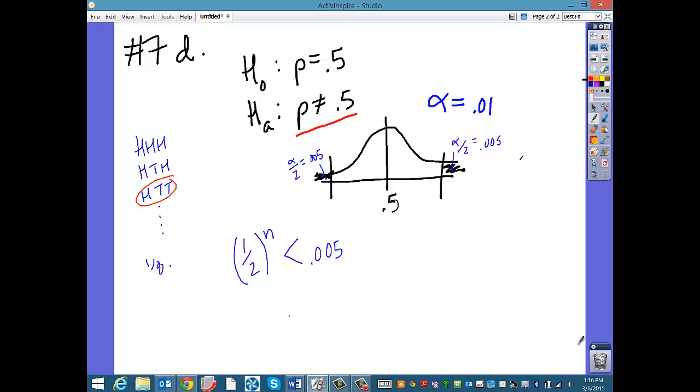Okay, well, there's a couple ways we can go about this, because all the question wants to know is, what is n? How many trials? In how many trials would this happen? You can just start listing out the powers of 1/2.